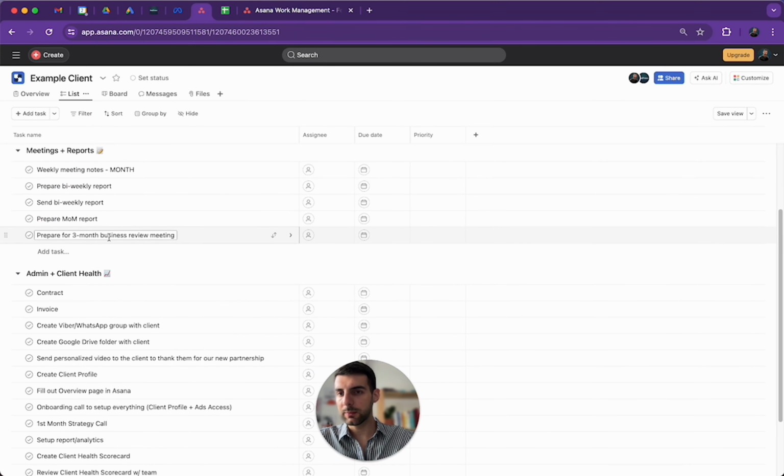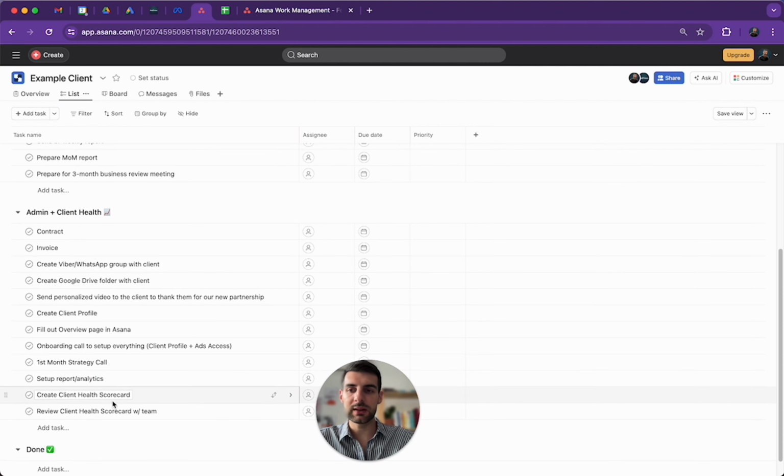So prepare for 3-month business review meeting. It's related because we make sure we're keeping track of the client health every month. And the client health could be, were there any escalations? Did we have everything on point? Are they getting the results that they're expecting? Are we matching the goals that they have set? And basically, are we over delivering and under promising?